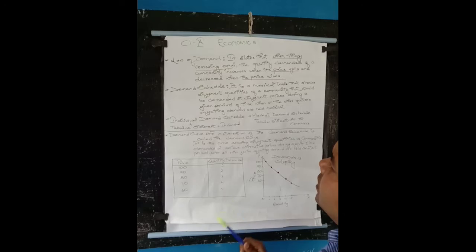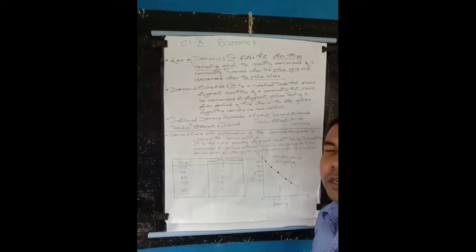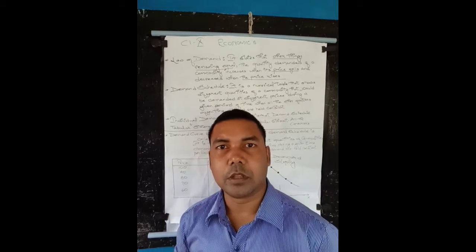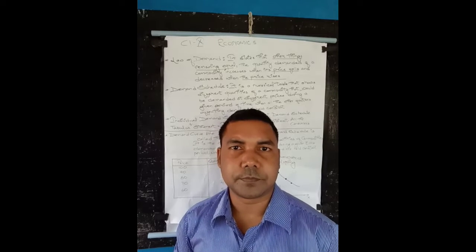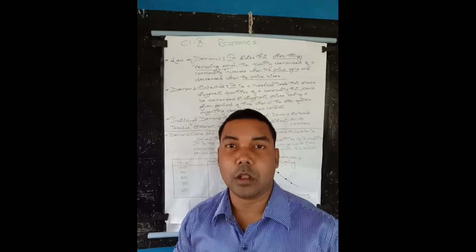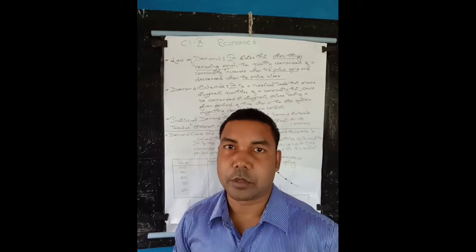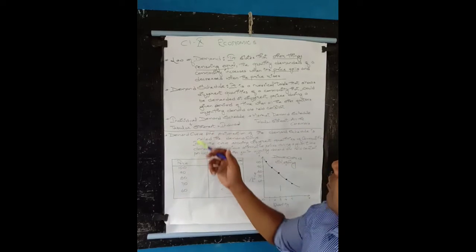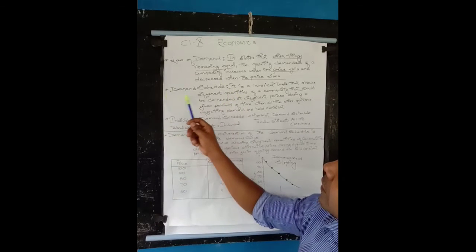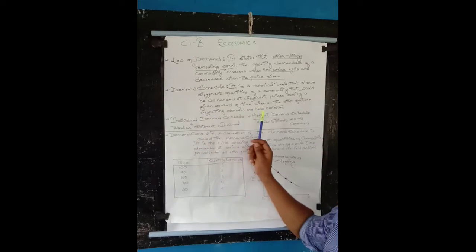Now let's see the individual demand schedule and market demand schedule. Individual means single, when a single consumer demands the commodity. And when you say market, a whole group of consumers demand the commodity. You can take it from here only. If you are understanding this demand schedule, then you can write two more sections: individual and market demand.